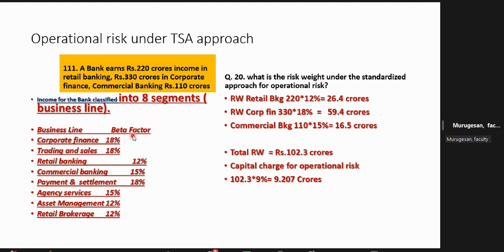They call it by the word beta factor. Beta, again, is a risk factor only. Beta factor is risk factor. So 18%: three things are 18%. You remember the 8 segments, and two things are 12%. Three things are 12%: retail, assets management, retail brokerage.